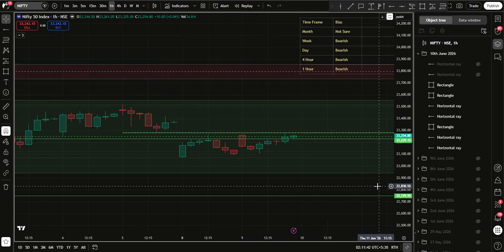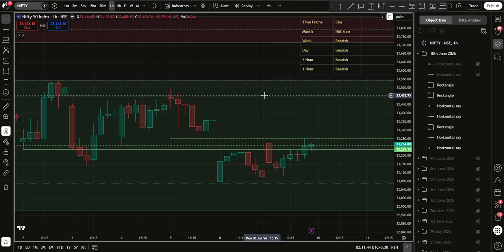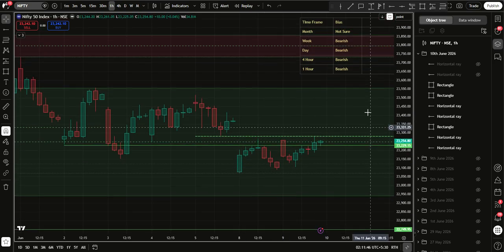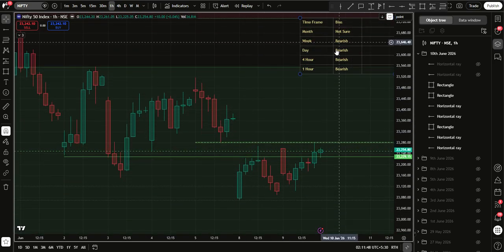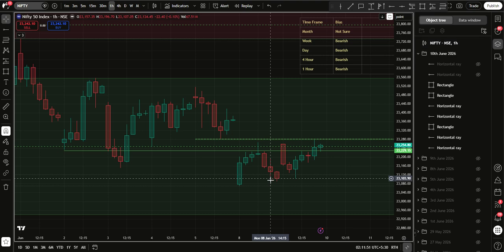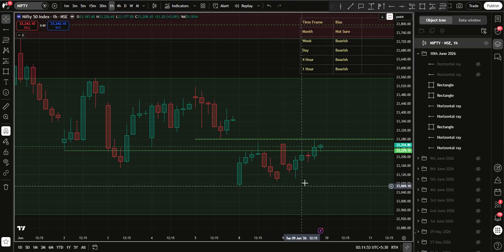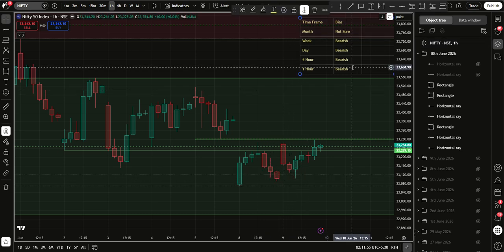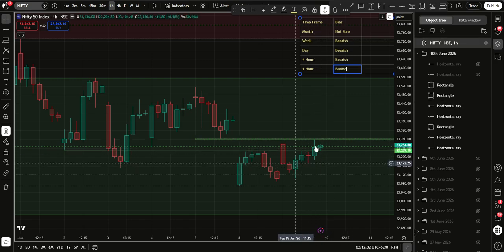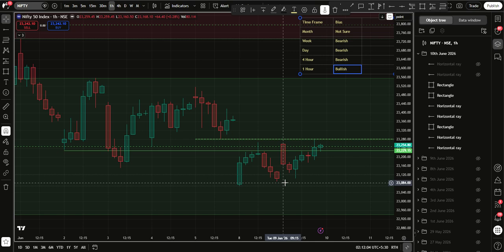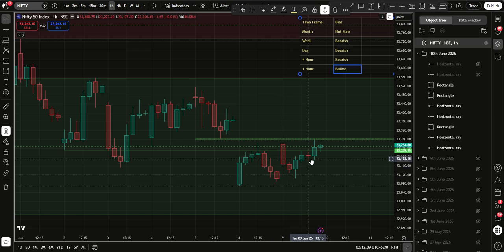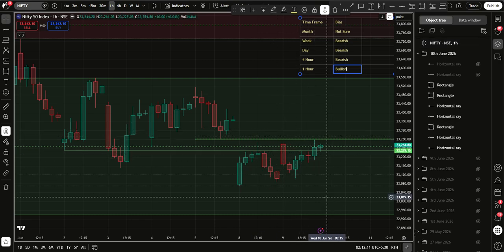And on the hourly time frame, let's see what, if anything, has changed. Yes, it has indeed changed in the hourly time frame. Nifty has become bullish. You see, this is a swing low and this is a higher low. So I need to correct this, and this has become bullish. And this is a news-based rally that we got yesterday, so let's see if anything along those lines can sustain today, or the sellers will take this as an opportunity to sell off at a better price. So whether this is a dead cat bounce or not, we'll see today.